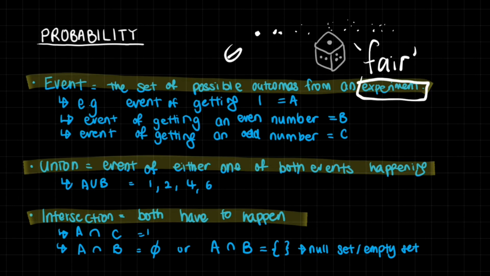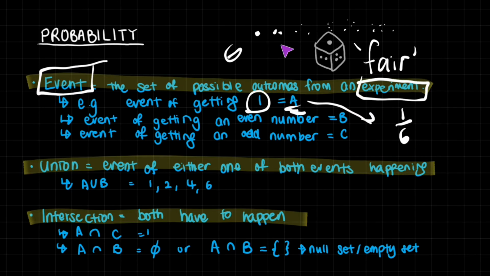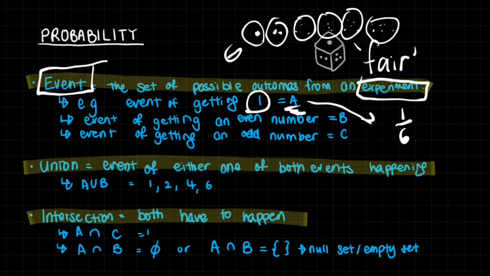Now, the set of possible outcomes from an experiment is what we call the event. For example, the event of getting 1, we can say that is A. So A actually has a probability of 1 out of 6. Why is that so? It's because there are 6 possible outcomes for this dice, and all of them have the exact same probability of happening.